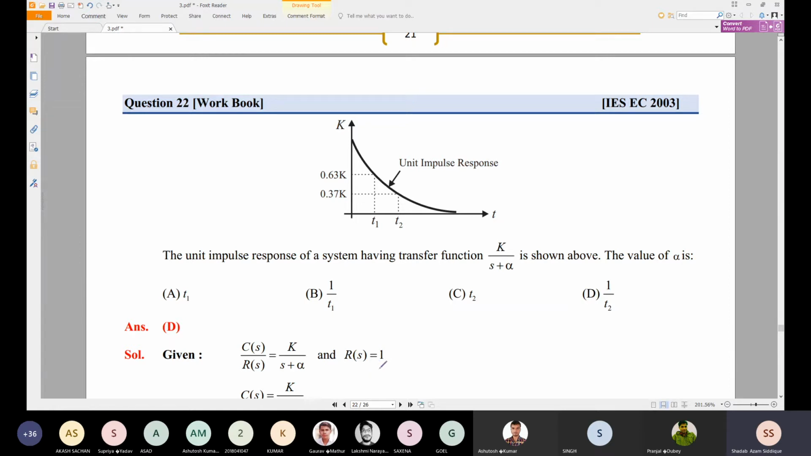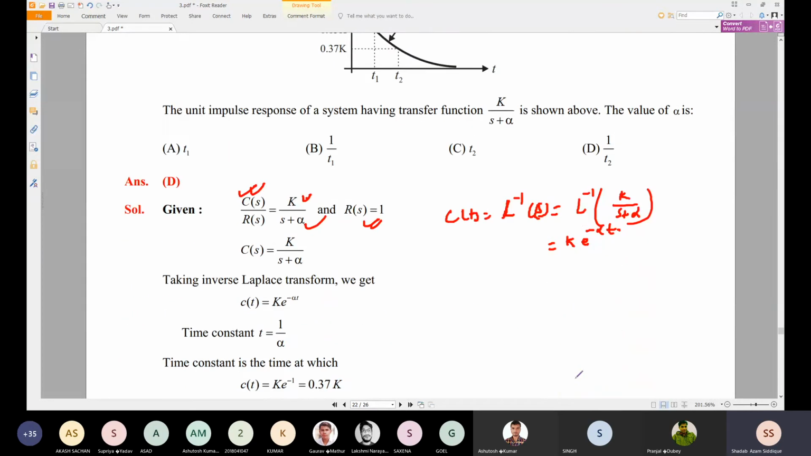So first of all, C(s) by R(s) is given as k divided by s plus alpha, and R(s) is given as 1. So we can find C(s), and we just have to check the response of the system. So what is the response? C(t) we will try to find out. So we can take the Laplace inverse of k divided by s plus alpha. So this can be written as k e to the power minus alpha t.